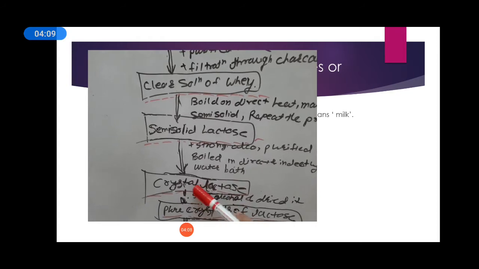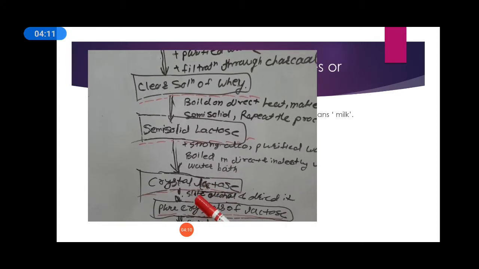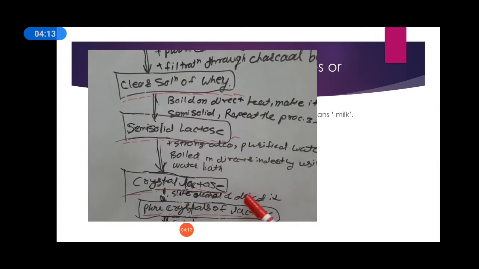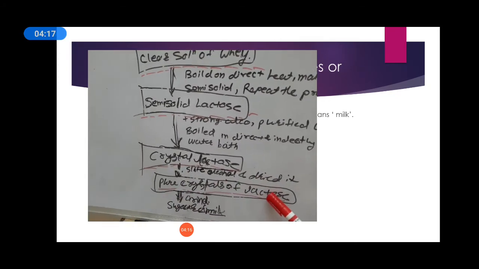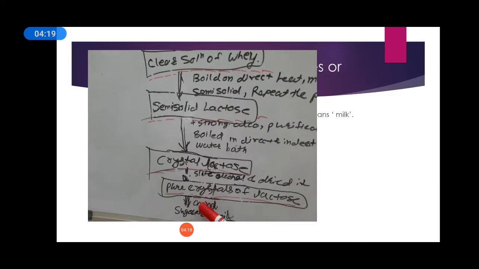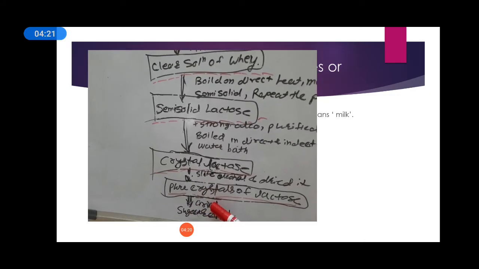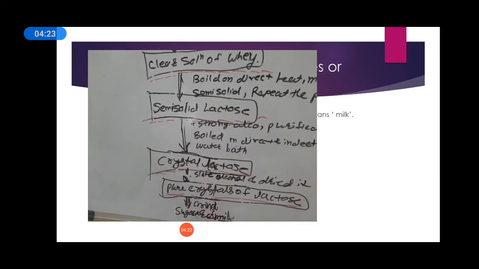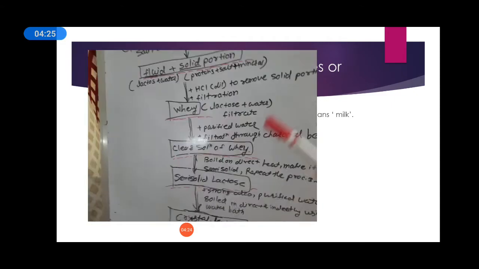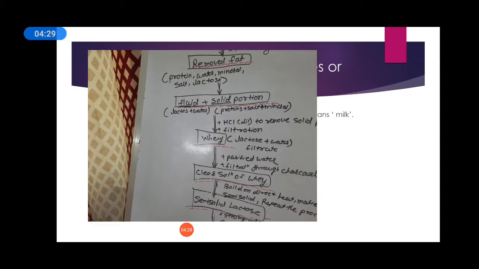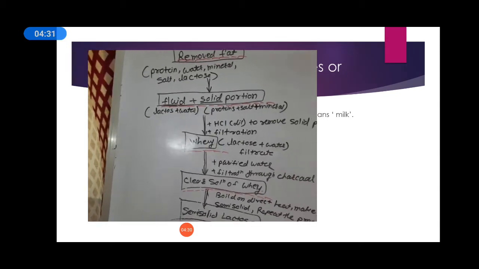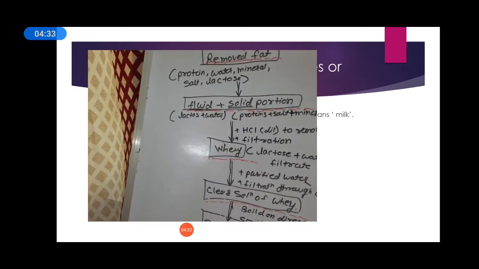Now to this crystal lactose, add slight alcohol and dry it properly. We get the pure crystals of lactose. Then grind these crystals with the help of mortar and pestle and you get the sugar of milk. See, this process is the most important point about sugar of milk from the exam point of view also.